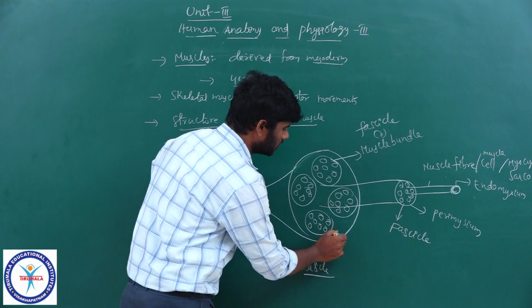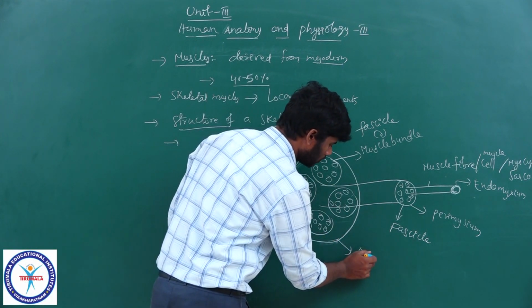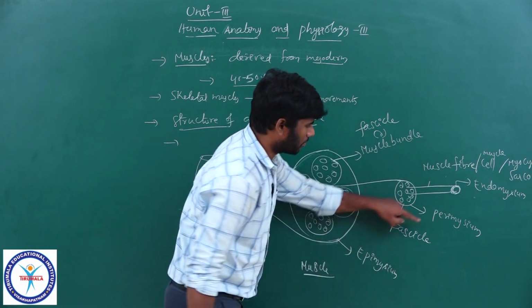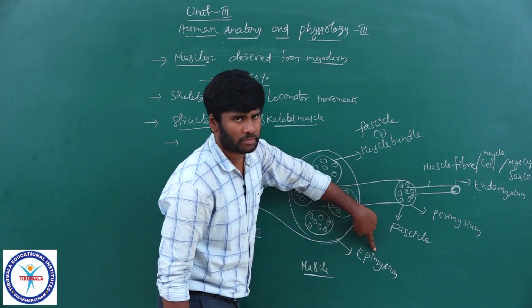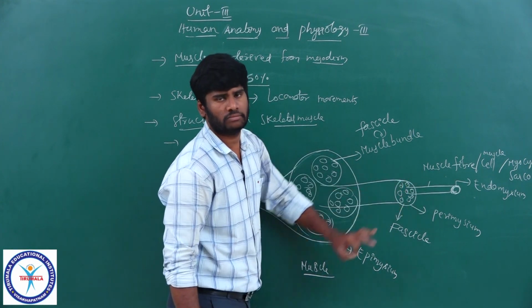But the entire muscle is covered by epimysium. Perimysium, endomysium, epimysium, these are the fibrous connective tissue layers.